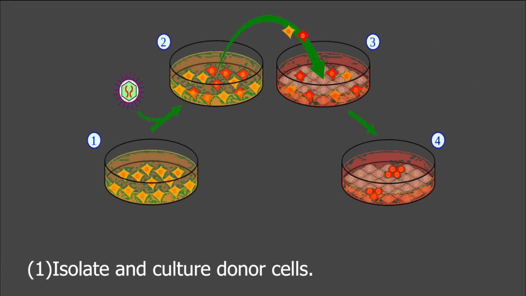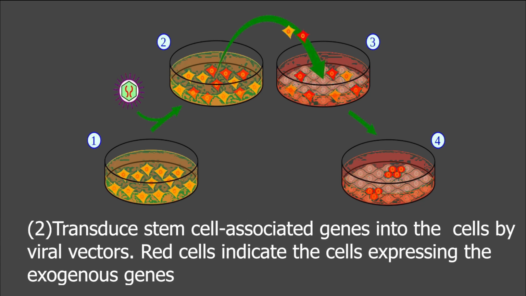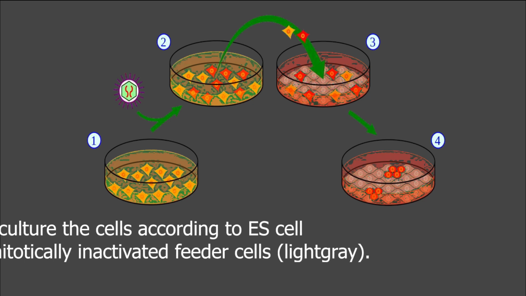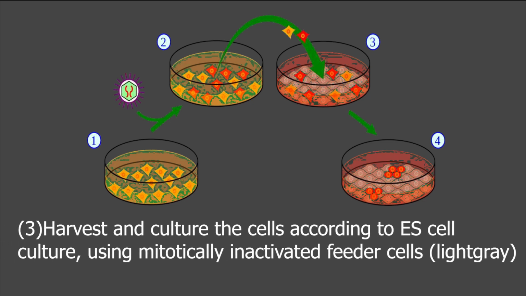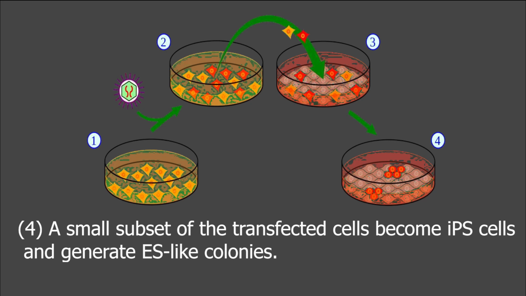So number one, isolate and culture donor cells, and number two, transduce stem cell associated genes into the cells by viral factors. Red cells indicate the cells expressing the exogenous gene. Thirdly, harvest and culture the cells according to embryonic stem cell culture using mitotically inactivated feeder cells. And number four, a small subset of the transduced cells become iPS cells and generate ES-like colonies.